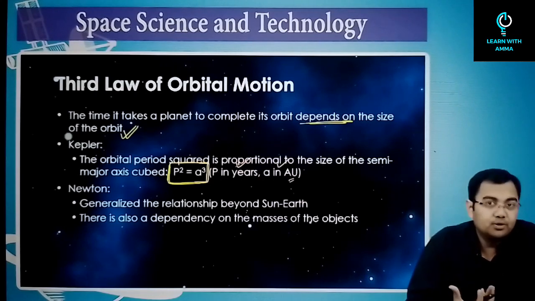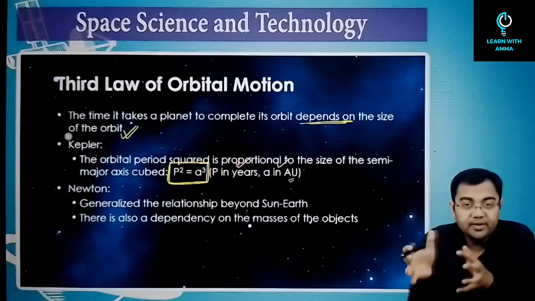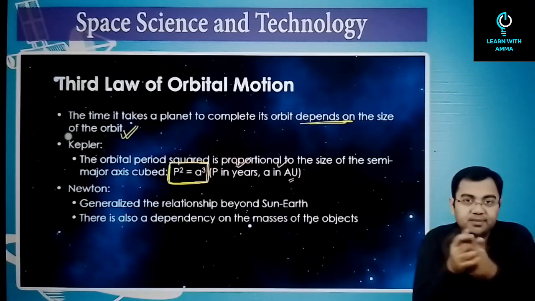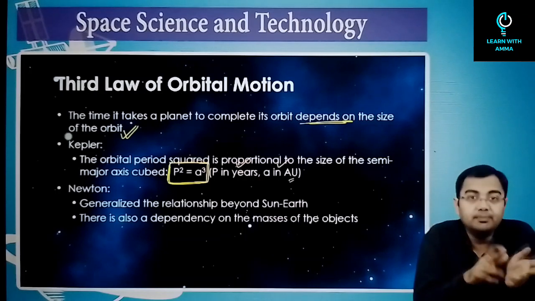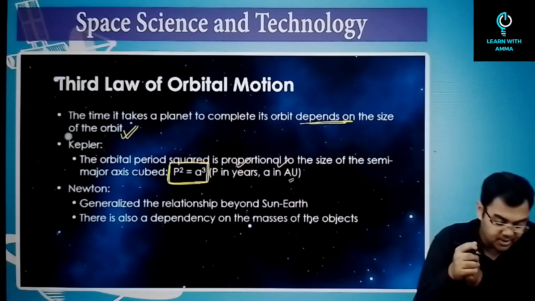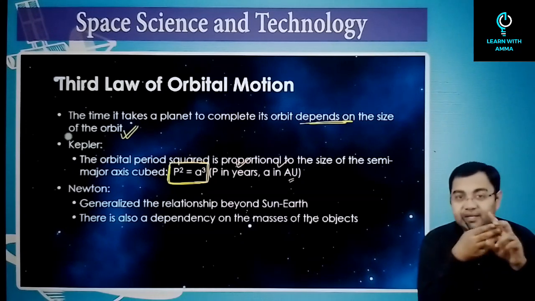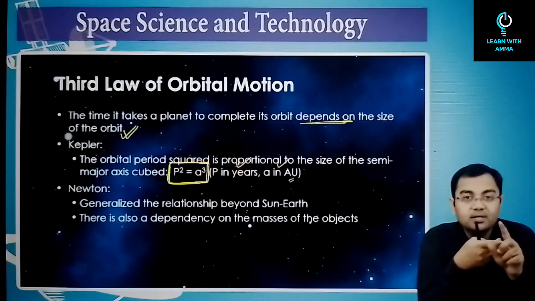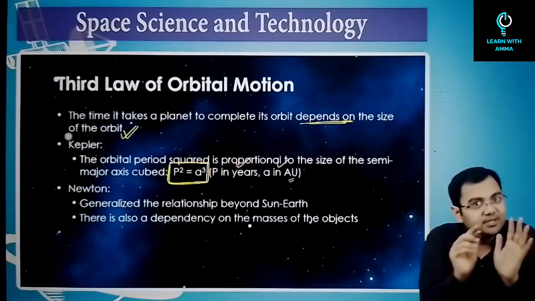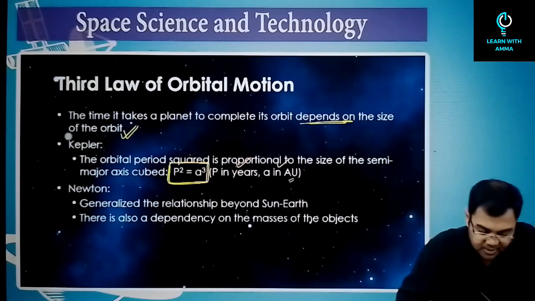So then again, in this case also, Newton generalized things. He said that something which is happening only between the Earth and the Sun, or planets and the Sun, can be generalized to other systems as well, and it also depends on the mass. So he also brought mass into the discussion, not important for the examination. So there are three laws. In simple terms, what you need to remember is that there are three laws that were given by Kepler: what the first law says, what the second law says, and what the third law says. That's it. Just be sure that you know these three. Nothing beyond that is required for the examination at all.